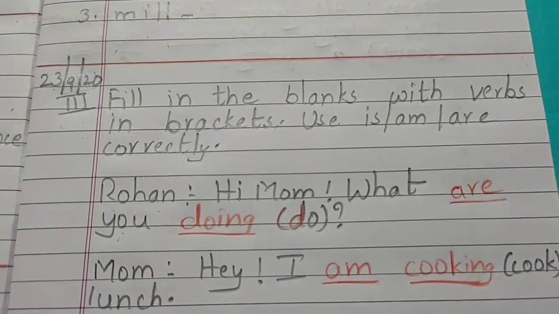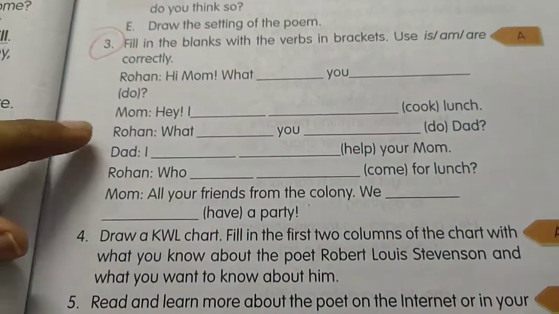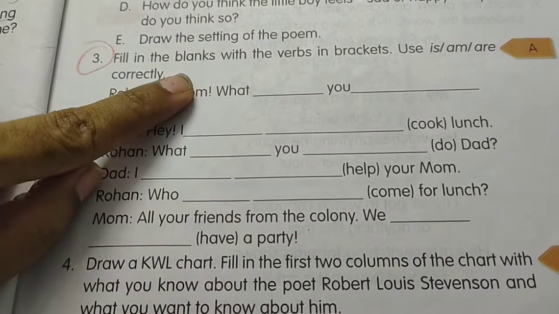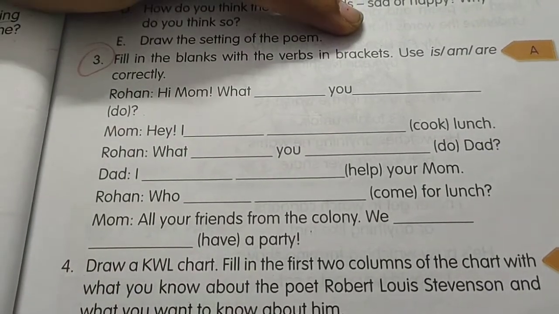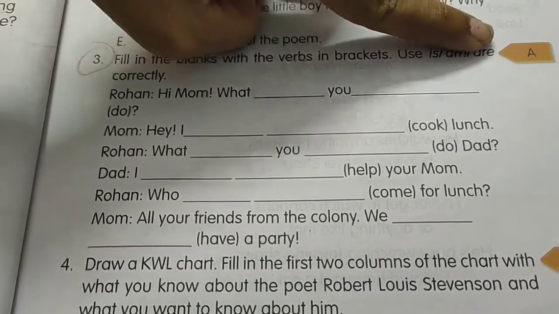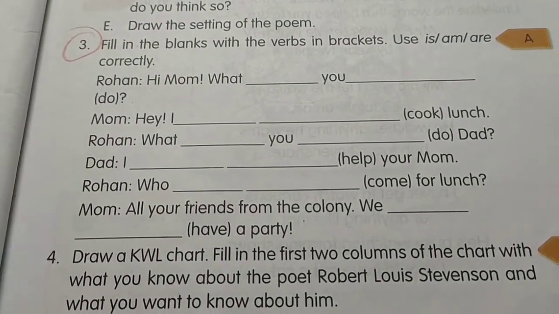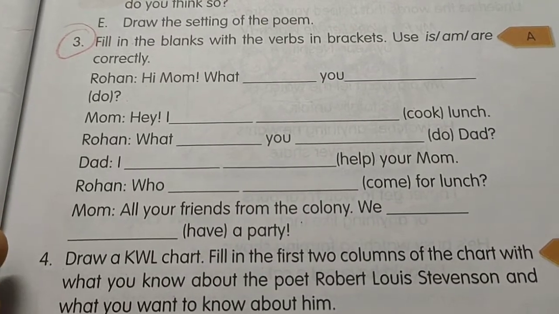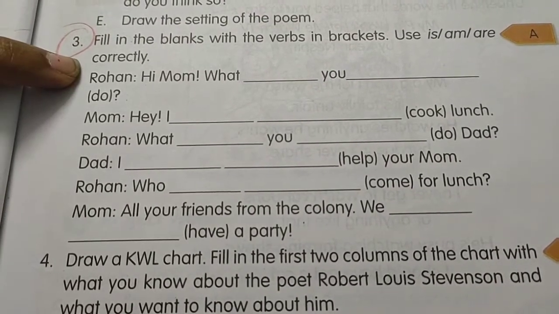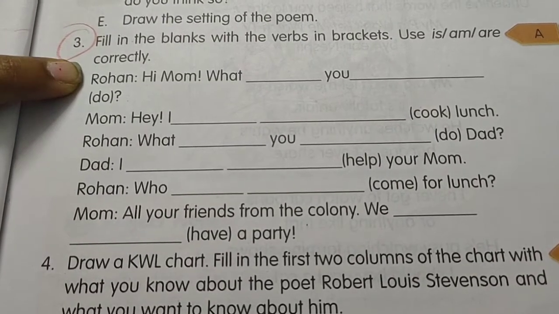Okay. Now third question. Open your readers, children. Page number 37. This one we are going to write. Third one. Fill in the blanks with the verbs in brackets. Use is or am or are correctly. This is a conversation between father, mother and a son. Okay. So now I am reading what is happening there.